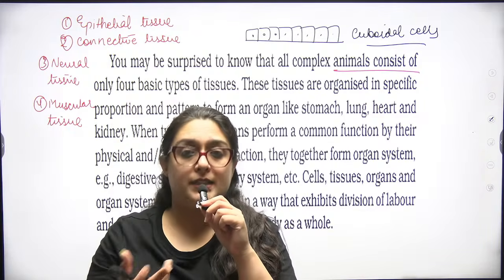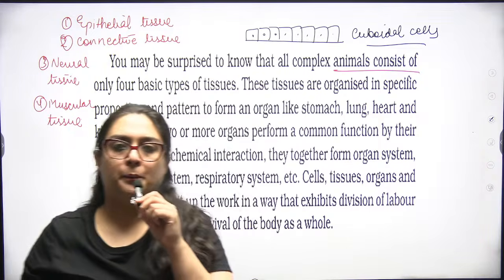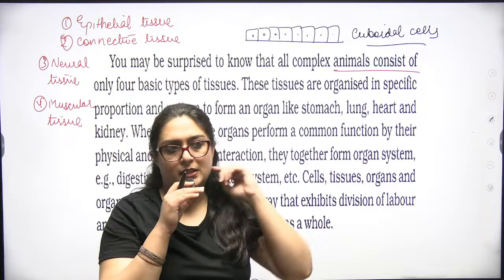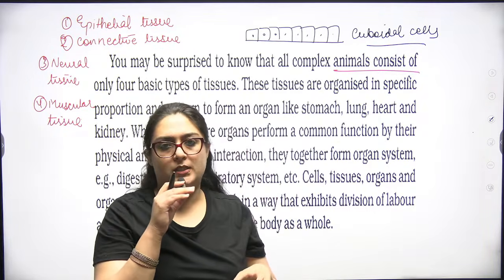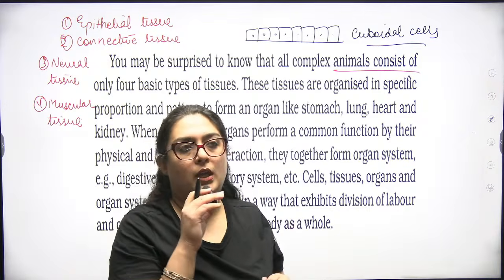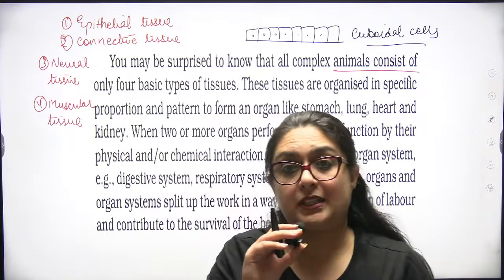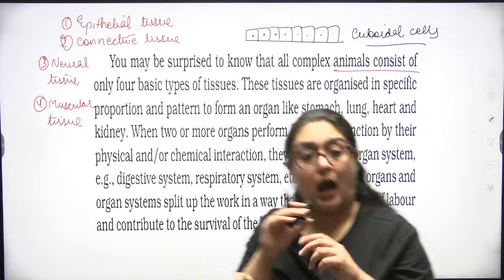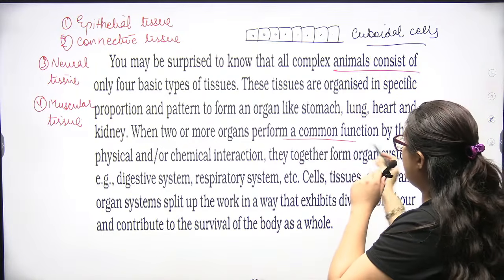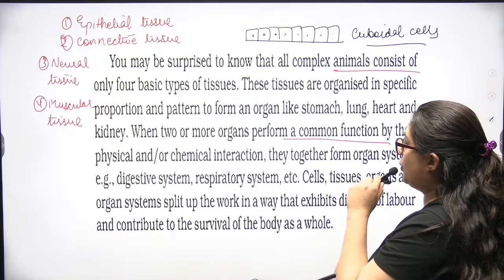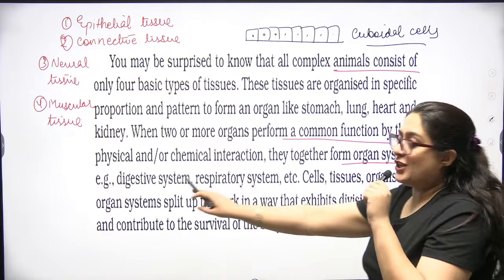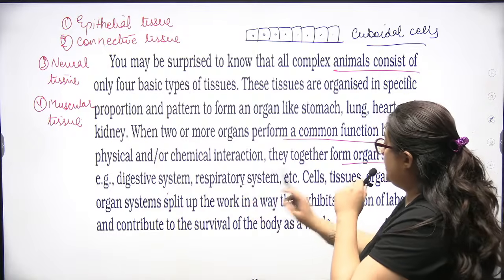Muscular cells are skeletal muscles, long striated band muscles; smooth muscles, visceral muscles, non-striated muscles; cardiac muscles, especially lining the heart. So when two or more organs perform a common function by their physical or chemical interaction, they together form an organ system. Digestive system, respiratory system.